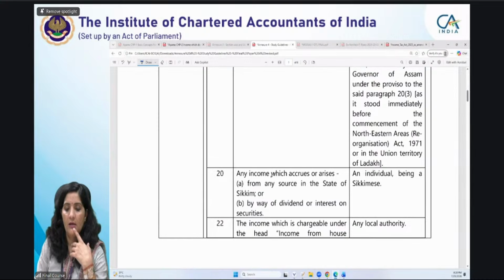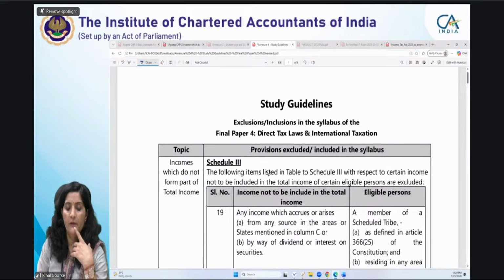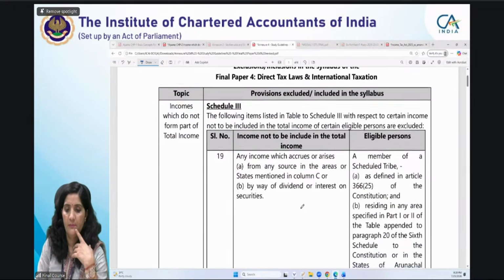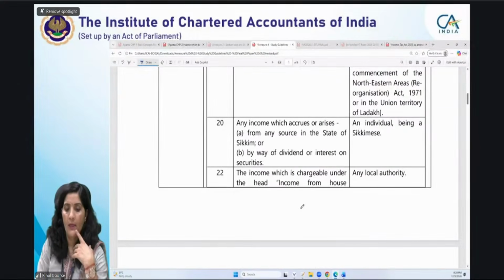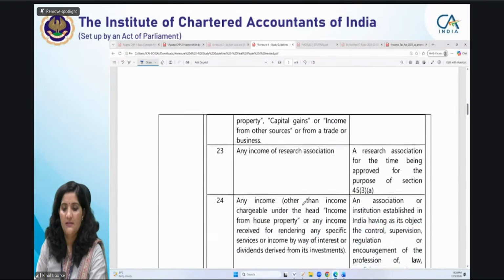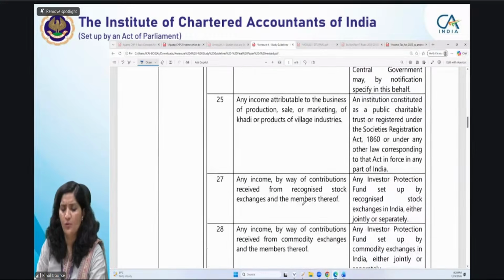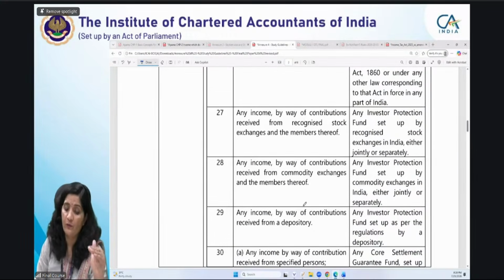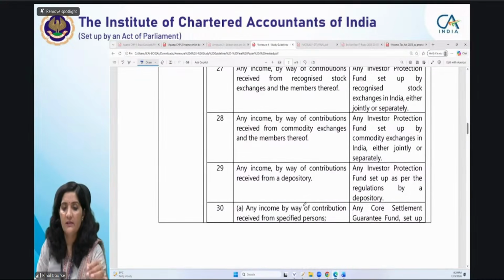Then any income which accrues or arises to an individual, the following items listed in the table with respect to certain income not to be included in the total income of certain eligible persons are excluded. Sikkim is excluded. The income which is chargeable under the head income from house property is excluded. Any local authority's case as well. These are the exclusion list. Just go through this exclusion list. You need not worry about it. Whatever is covered in your study material, you have to focus on those aspects only. So these are given as an exclusion list.